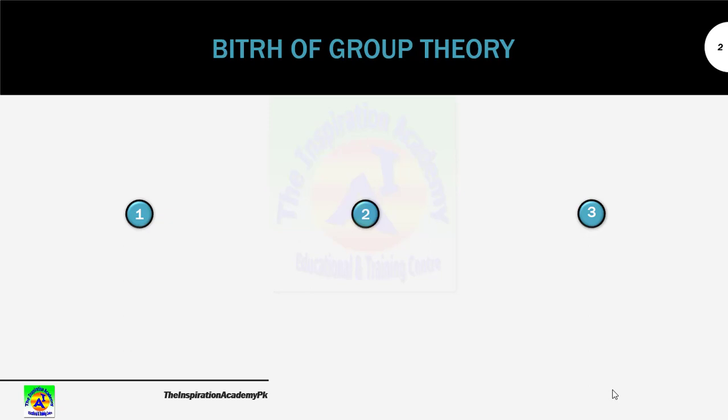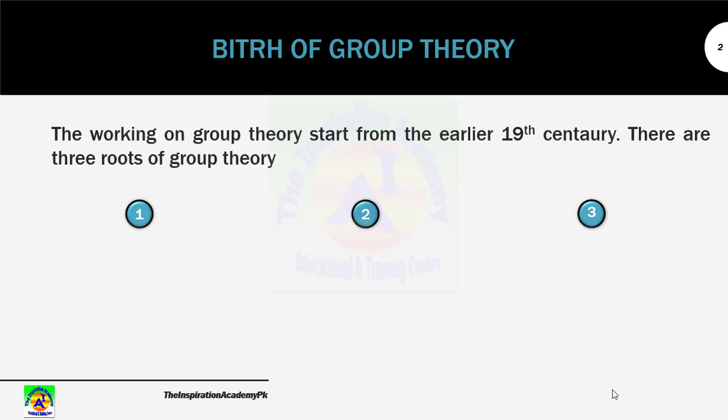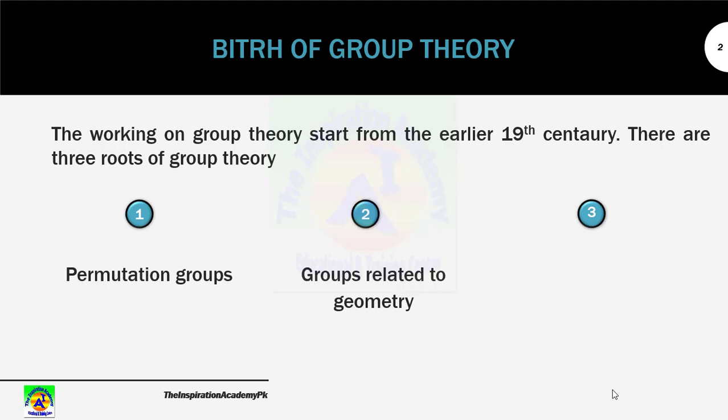In the beginning we classify the three main roots of group theory. The first one is the permutation group, the second one is the groups related to geometry, and the third one is the groups in number theory. When we combine all these roots in a single subject, then we have a proper subject as group theory, as we are studying nowadays.